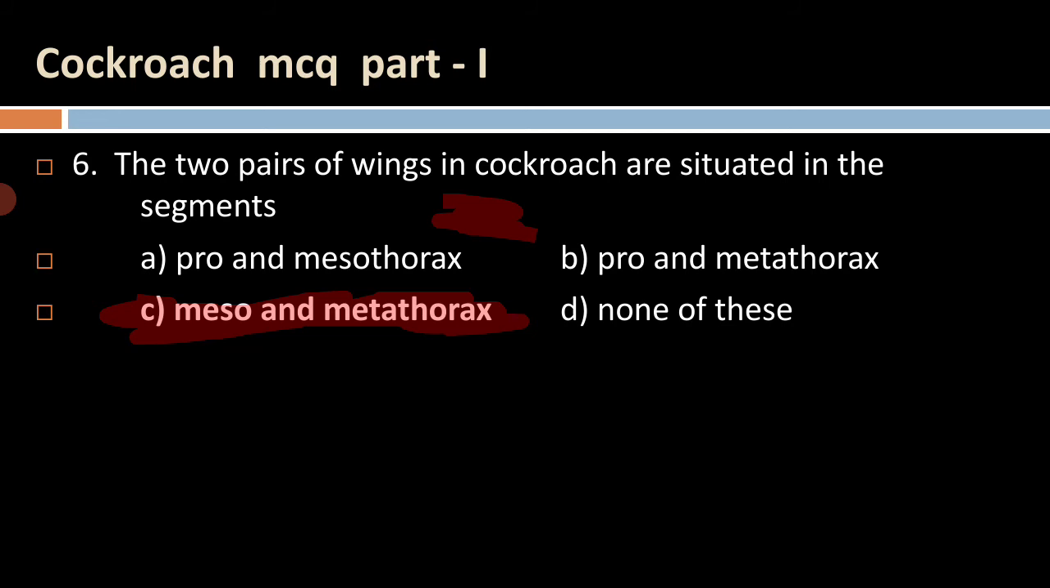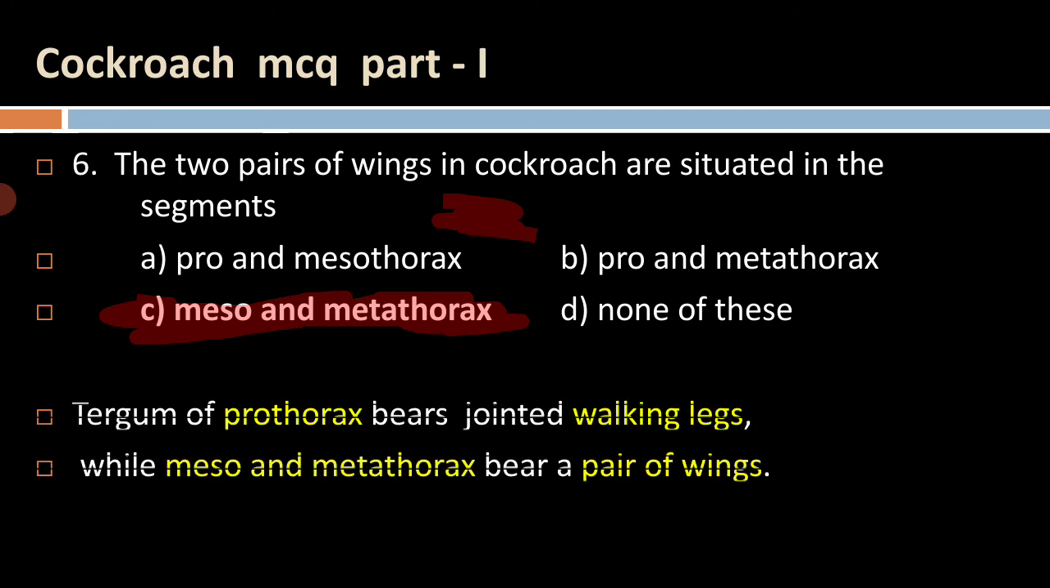The two pairs of wings in cockroach are situated in the meso and metathorax segments. The prothorax bears jointed walking legs, while the meso and metathorax bear a pair of wings.